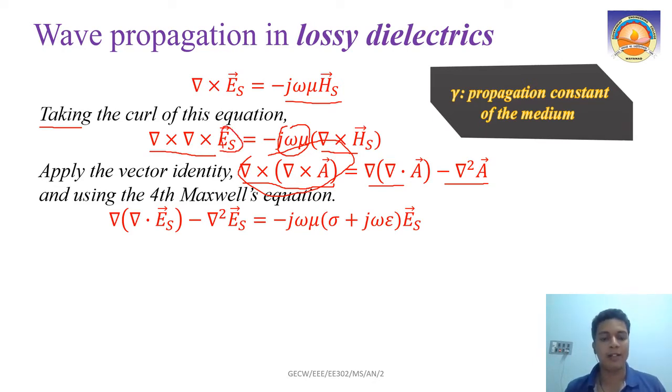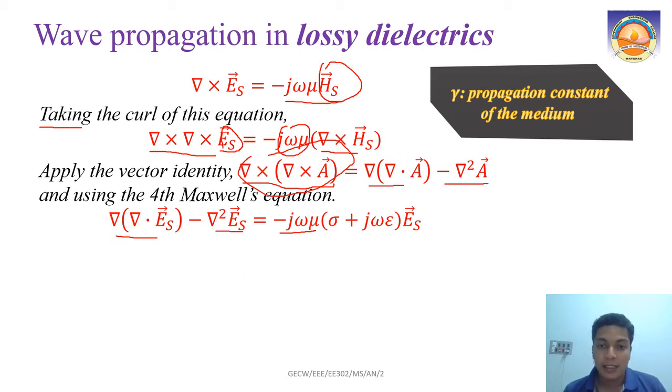So this will become ∇(∇·Es) minus ∇²Es equal to minus jωμ into ∇×Hs, which we had here.